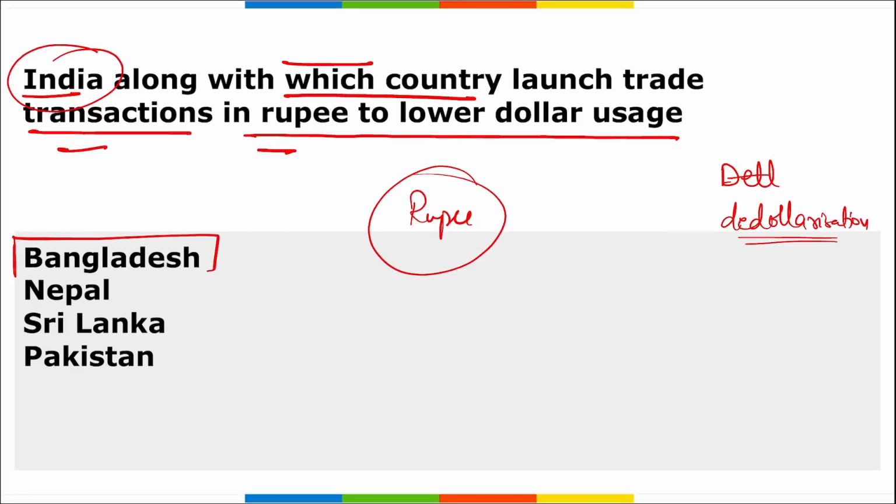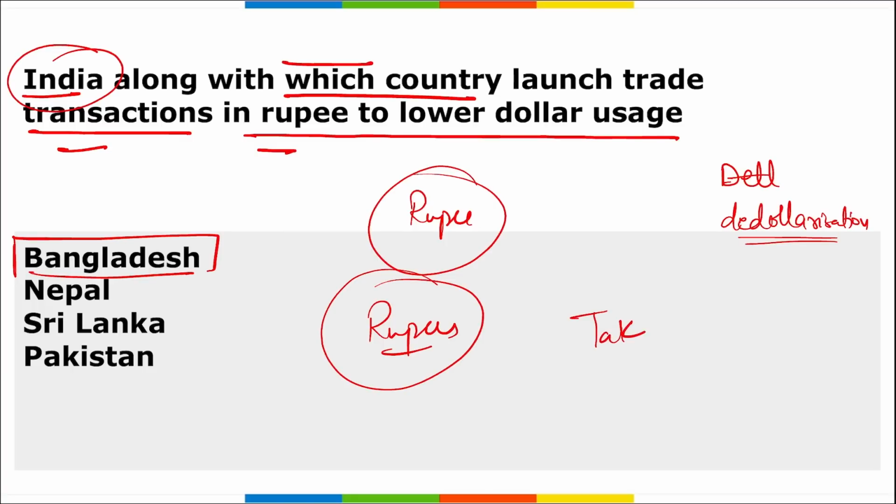It is Bangladesh. Correct? This marks the first time Bangladesh has engaged in bilateral trade with a foreign country outside the US dollar. The exchange rate is based on market demand. Correct? And remember, the two countries have agreed to start settling trade in rupees initially, and then gradually in taka, that is the currency of Bangladesh, as the trade gap between the two countries decreases, right?